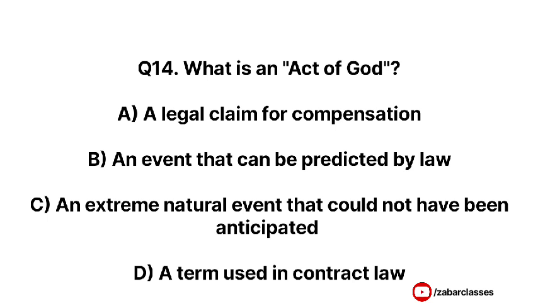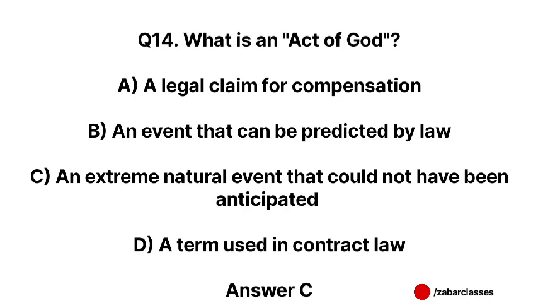Next question is, what is an act of God? Option A, a legal claim for compensation. Option B, an event that can be predicted by law. Option C, an extreme natural event that could not have been anticipated. Option D, a term used in contract law. Correct answer is option C, an extreme natural event that could not have been anticipated.